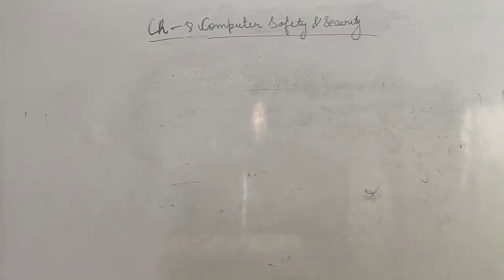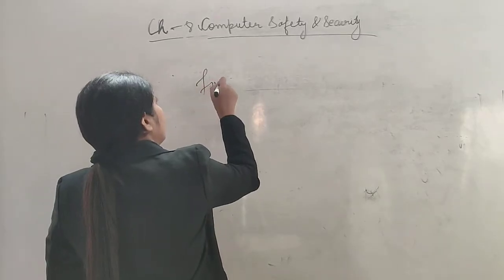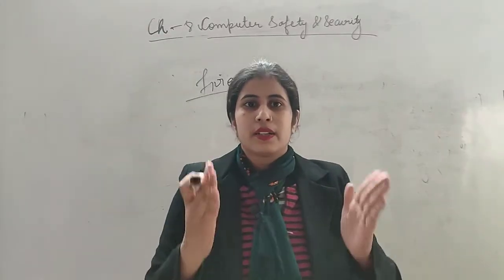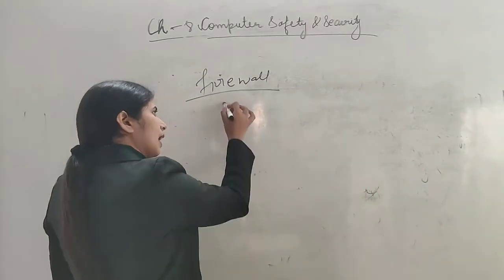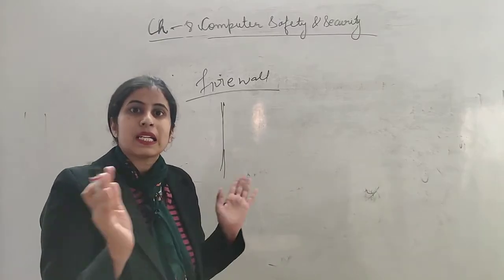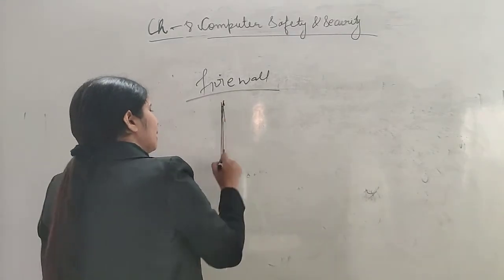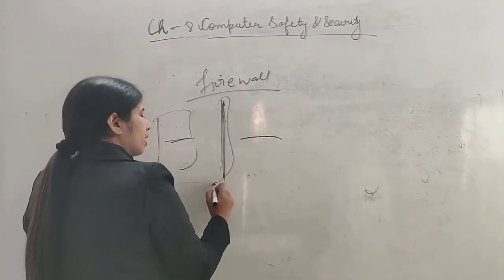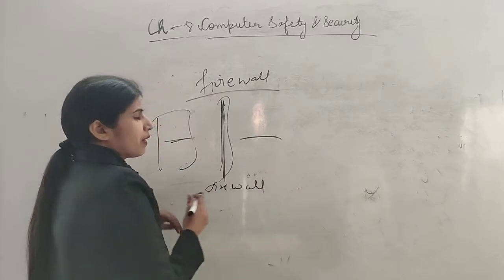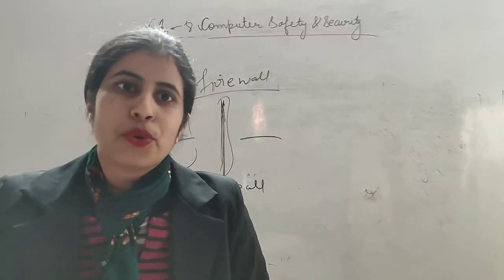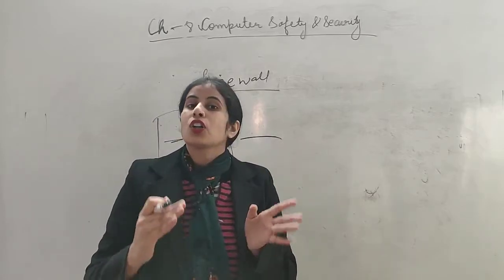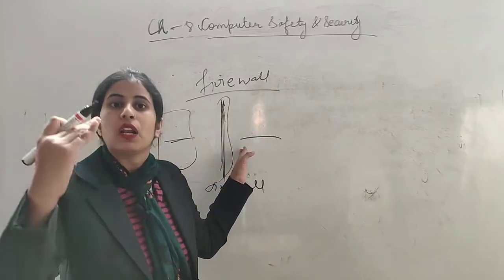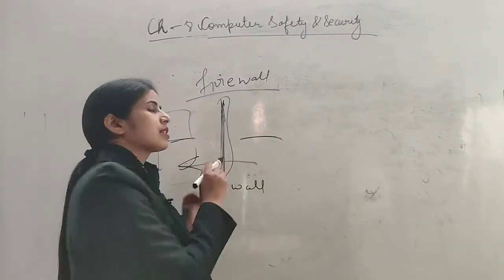Okay, now what is a firewall? The next one is firewall. Wall we know, diwar. A firewall is a kind of wall, but between the system and the net or the other person. This is my system. This is the firewall. What is the use of this firewall? This firewall is used to detect unauthorized access. The packets that are harmful to us, it detects and will not allow them to enter inside.